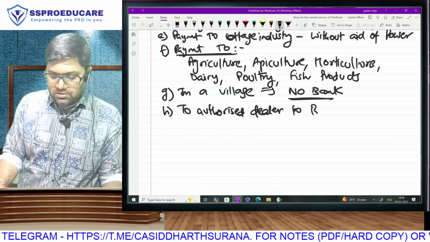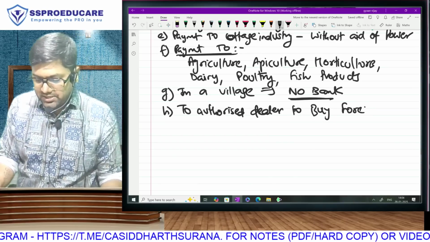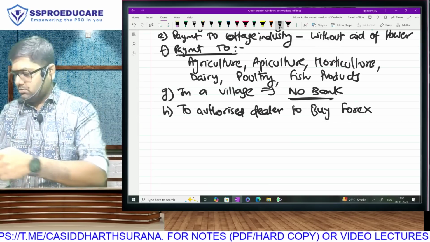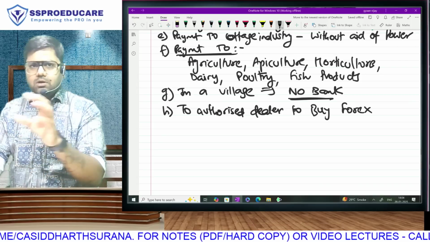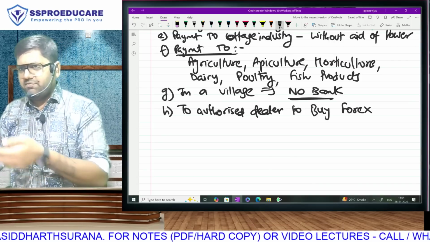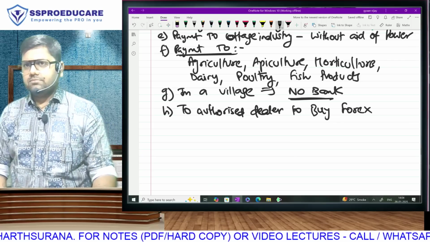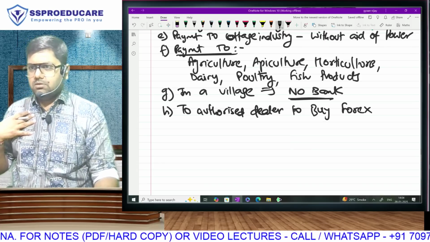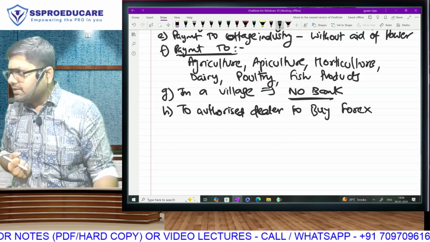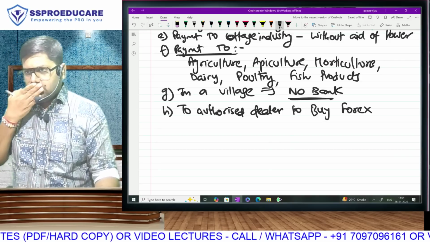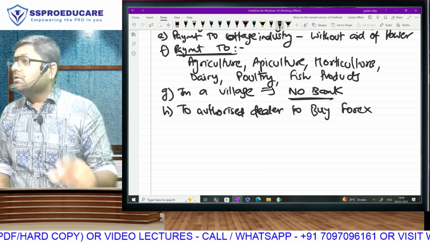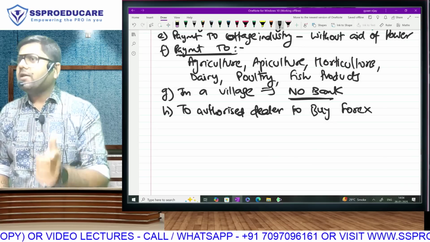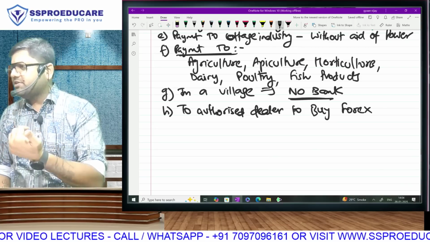If you are making payment to an authorized dealer to buy forex, see, many a times we have to incur foreign currency expense. So we have to bring foreign currency by giving Indian currency. A lot of these forex dealers do accept check or NEFT payment. We give them INR and they remit US dollars. For example, if I have to make payment for my Zoom subscription, ICICI Bank takes money from me in INR and then remits money to Zoom in US dollars. These are authorized dealers. But for foreign currency purchases, ultimately you have to give Indian currency. You give in check or cash, no problem.